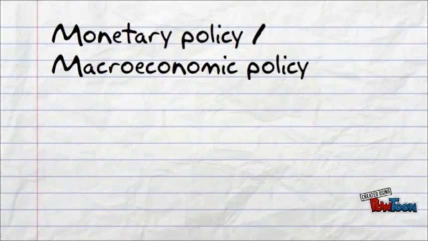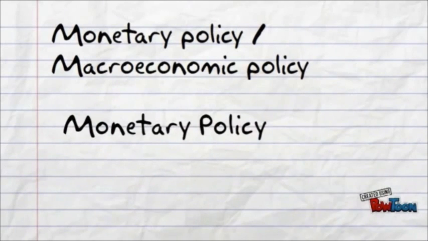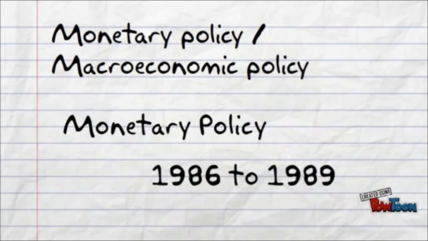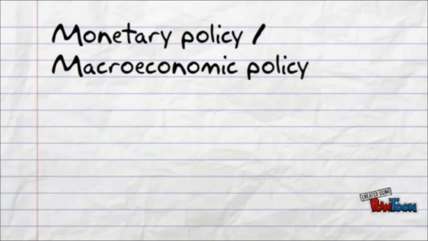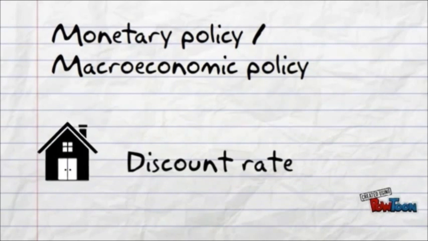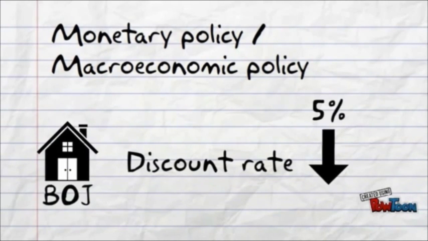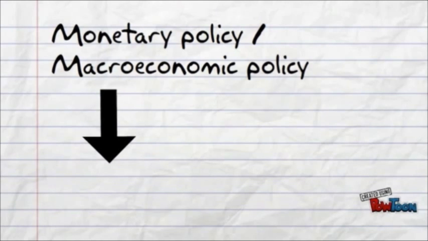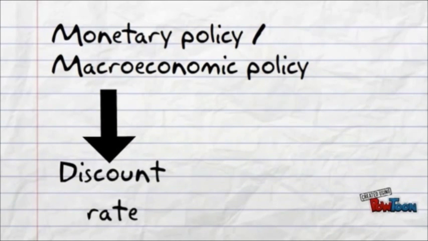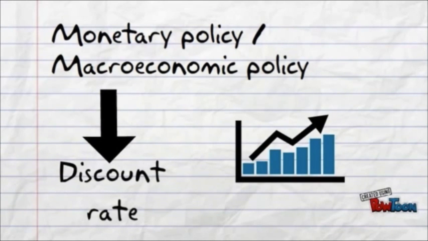Monetary policy or macroeconomic policy. The monetary policy in 1986 to 1989 was blamed for the Japan bubble. During this period of time, the official discount rate of the Bank of Japan (BOJ) was decreased from 5% in January 1986 to 2.5% in February 1989. The drastic decrease in the official discount rate caused money growth to go out of control. An economic bubble was easily formed by the uncontrollable growth in money.